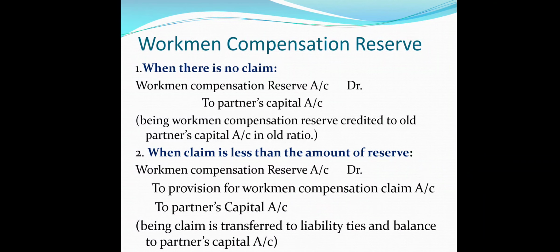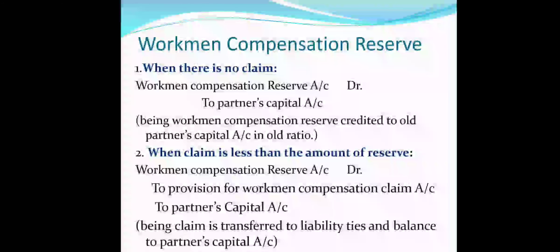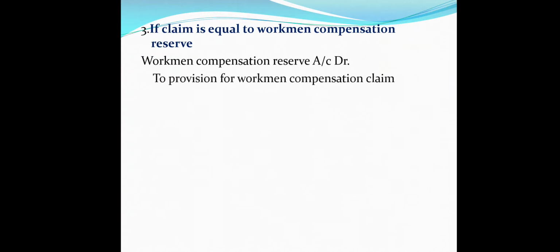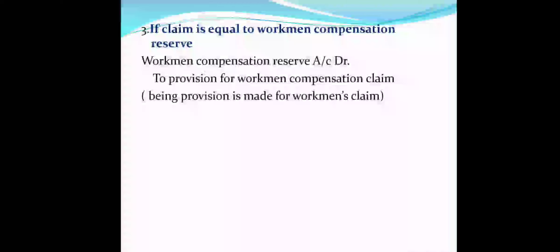Now the third case, when the claim is equal to workman compensation reserve. The first case was for no claim, the second was for a less amount, and the third is for when the amount is equal. Suppose we have a reserve of 60,000, and the claim is also 60,000. Then we will pass the journal entry in this way: workman compensation reserve account debit to provision for workman compensation claim. Because the full amount is claimed here, only this entry will be passed, being provision is made for workman's claim.